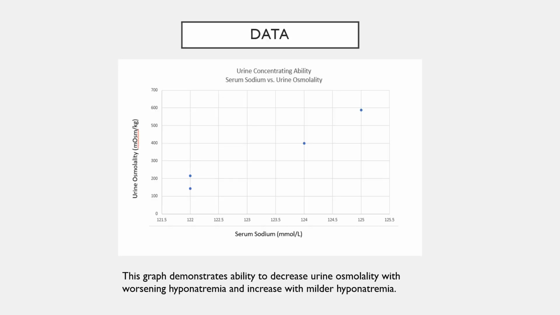This graph demonstrates the patient's urine concentrating ability, with serum sodium on the x-axis and urine osmolality on the y-axis. This graph demonstrates that the patient's sodium regulation can allow the serum sodium to go to very low levels, causing symptoms. The characteristic of a reset osmostat is that it can dilute when serum osmolality falls, thereby preventing severe hyponatremia, but concentrates inappropriately even when hyponatremic. It is inappropriate because the urine osmolality is so high even when the serum sodium is still low.